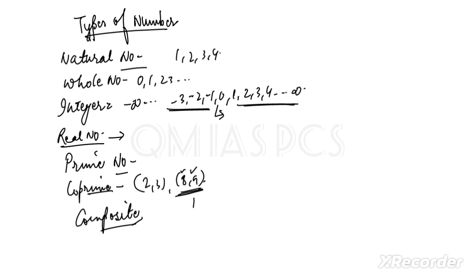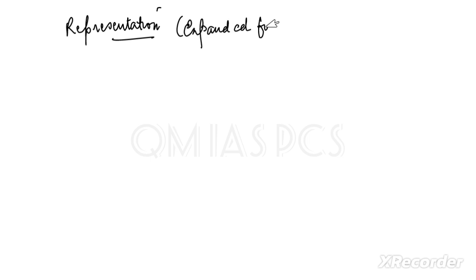Then we discussed the representation of numbers, that means expanded form. This is very important because every year they ask a question from this topic.